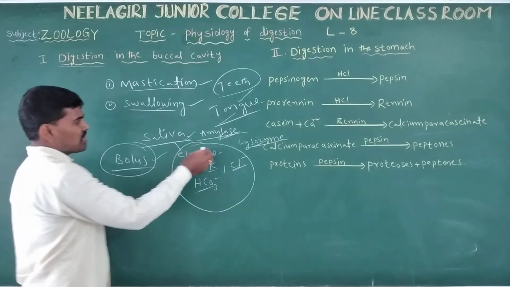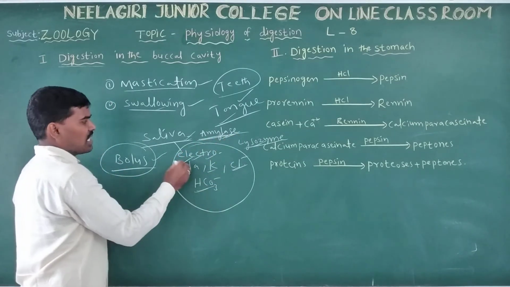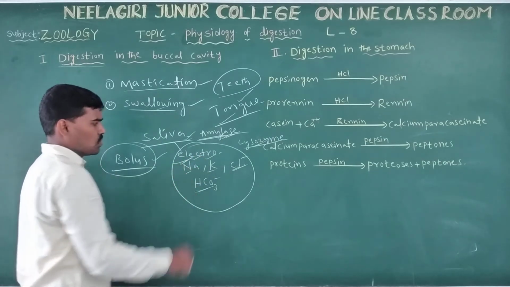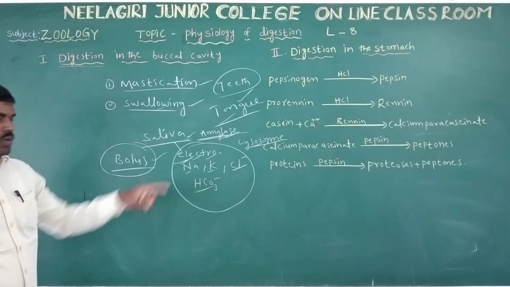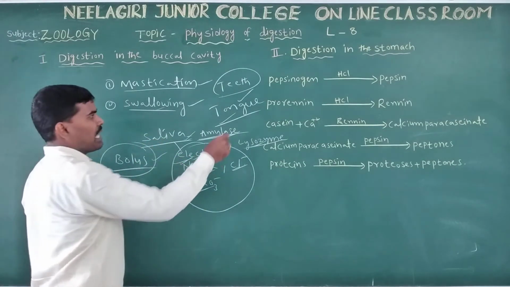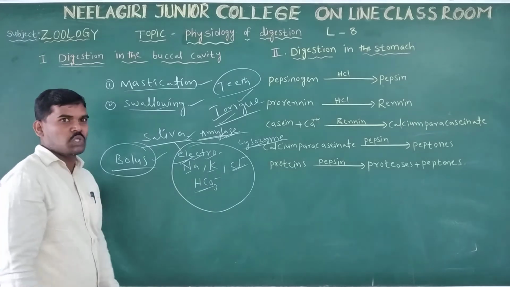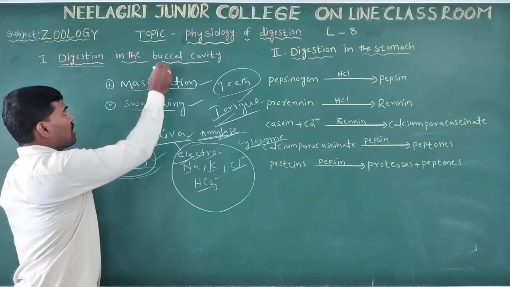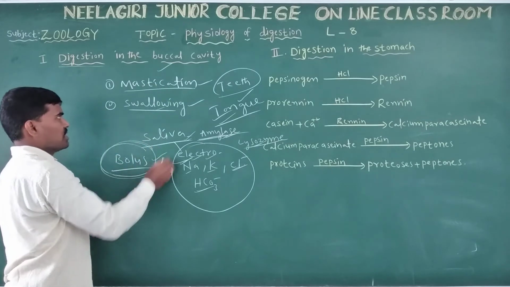The saliva contains electrolytes, sodium, potassium, chlorides and bicarbonate ions. Mixed with the saliva with the help of the tongue, the tongue being the universal toothbrush, the bolus is formed inside the buccal cavity.